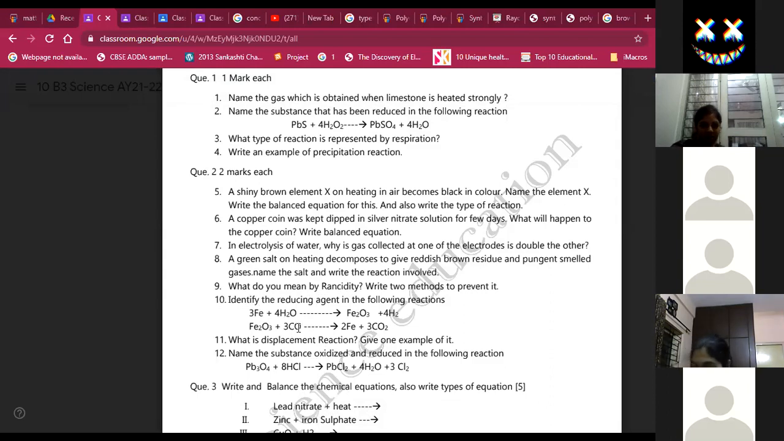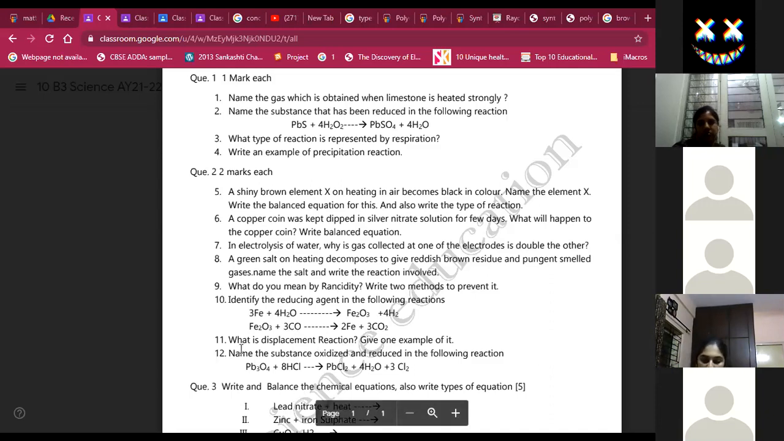And which is oxidized in the second equation? Carbon monoxide has gained oxygen to form carbon dioxide. So one more oxygen gets added. So in this case, it is carbon monoxide that works as reducing agent.